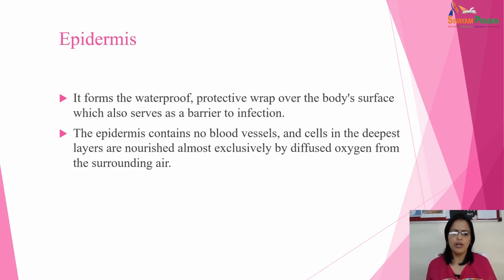Epidermis is the outermost layer of the skin, and it forms the waterproof protective wrap over the body's surface, which also serves as a barrier to infection. Epidermis contains no blood vessels, and cells in the deepest layers are nourished almost exclusively by oxygen diffused from the surrounding air. The main types of cells which make up the epidermis are keratinocytes, melanocytes, Langerhans cells and Merkel cells. The epidermis also helps in regulation of body temperature.